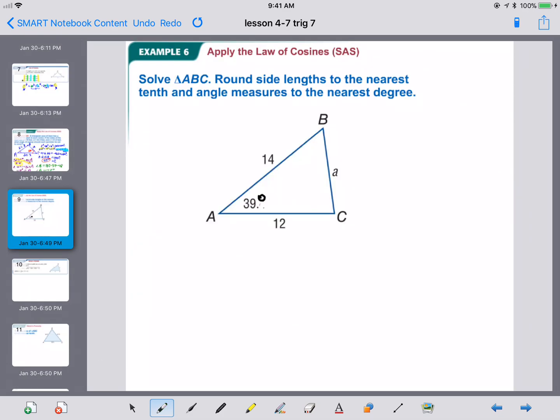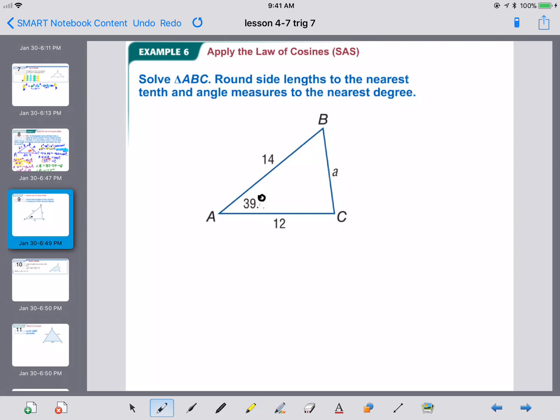Let's look at one more example with the law of cosines. Now, in this particular example, we are missing one side and two angles, and we do not have a finished pair. You'll notice in this pair we're missing an angle, in this pair we're missing an angle, and in this pair we're missing a side. So we have no completed angle-side pairs. So we can't use the law of sines. We must use the law of cosines.